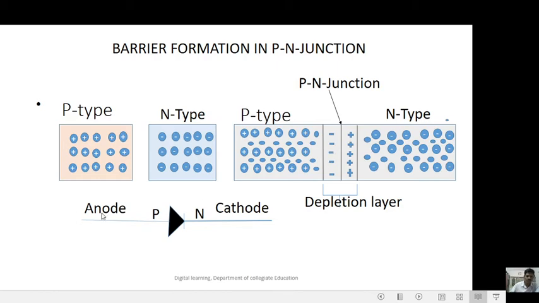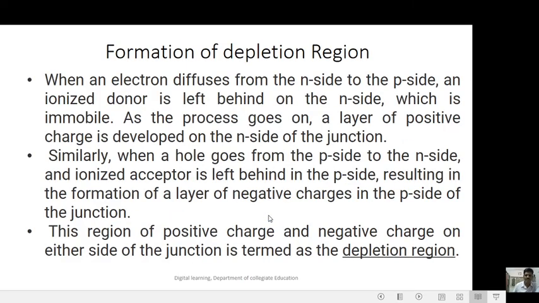So here another diagram represents P-type and N-type. P represents the anode and N represents the cathode. Formation of depletion region. When an electron diffuses from the N side to the P side, an ionized donor is left behind on the N side, which is immobile.